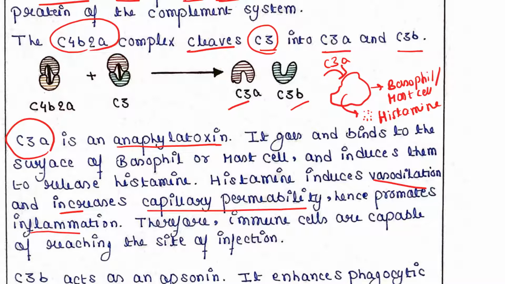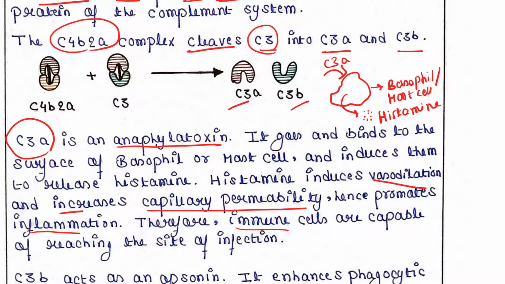If you want to know more about inflammation, vasodilation and capillary permeability, please check the lecture regarding inflammation, where I have explained these things very well. Therefore immune cells are capable of reaching the site of infection, because this is the function of inflammation. So immune cells are now at the site of infection.